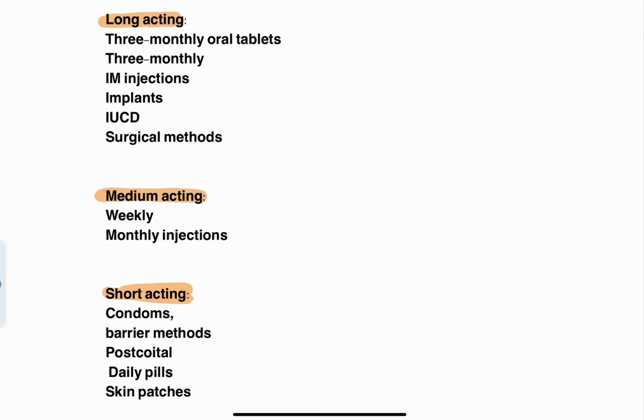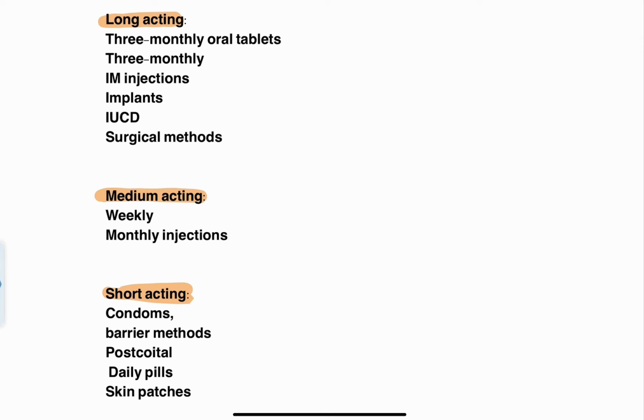If you're going to select a method such as a barrier contraception, such as a condom or any spermicidal agents, these agents have to be renewed every single day, right? A single condom cannot be used for subsequent days. This condom has to be changed every single day. So some contraception has to be changed every day or every 2 days or every 24 hours. So those are basically short acting contraceptive agents.